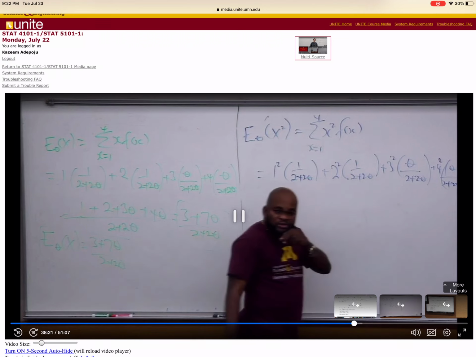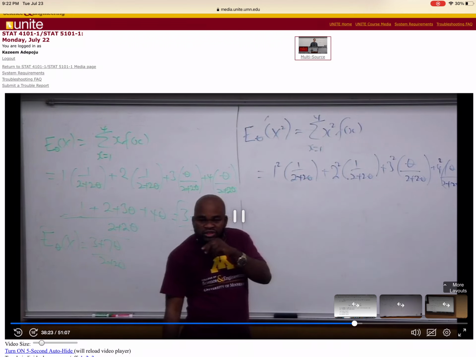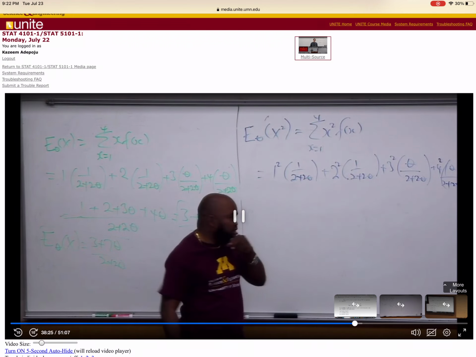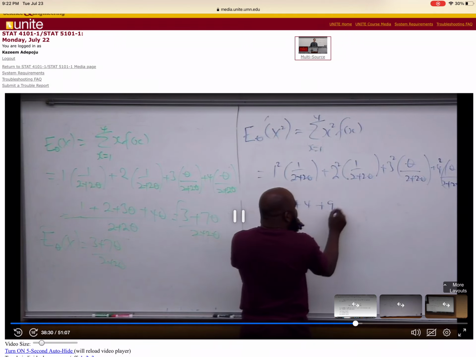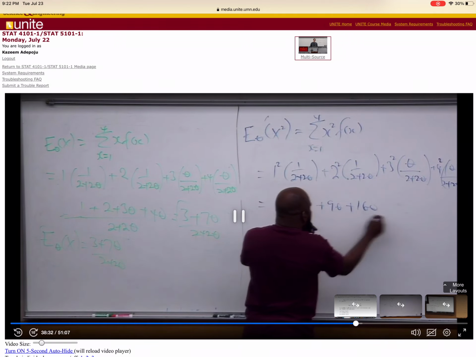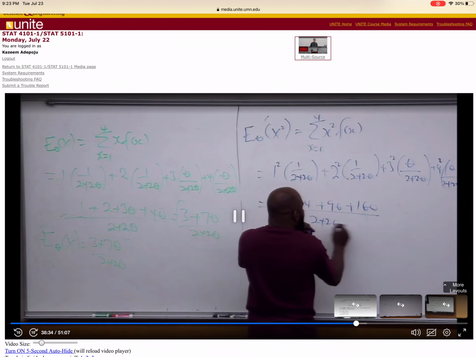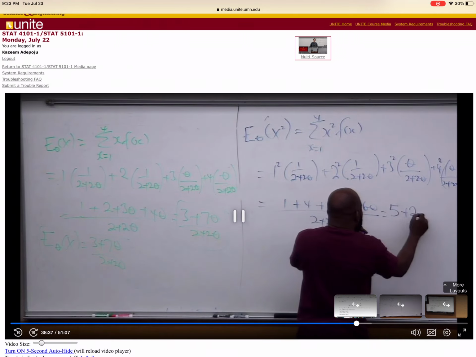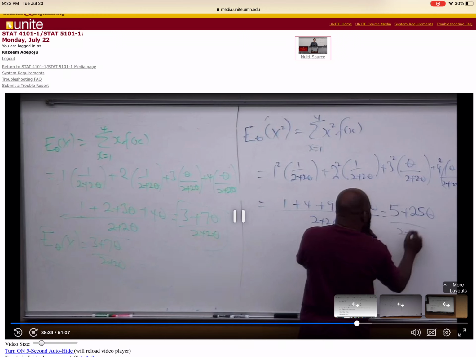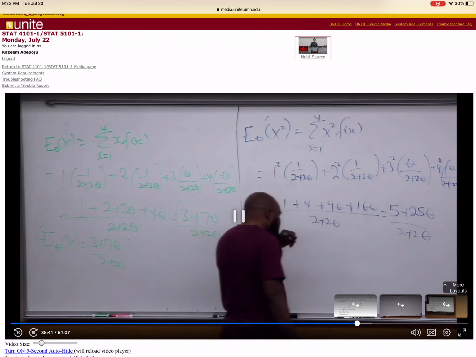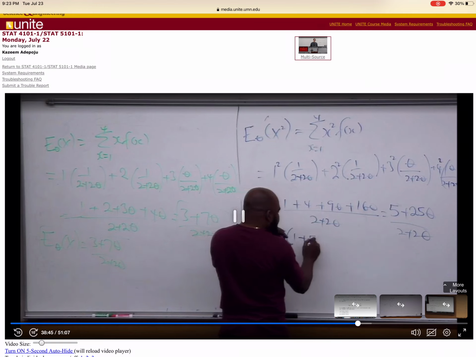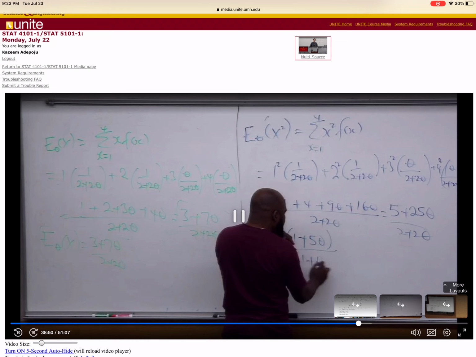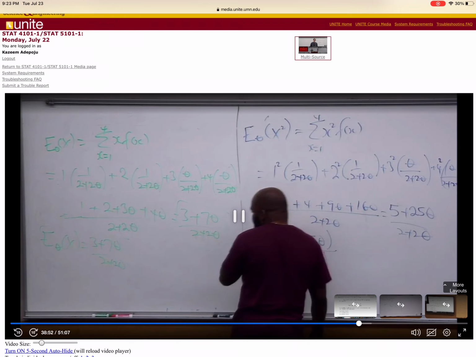If I were you, make sure you come into the exam with a calculator you can trust, because there's going to be a lot of punching that day. So 1, 4, 9 theta plus 16 theta equals 2 plus that. So that's going to be 5 plus 25 theta divided by 2 plus 2 theta. Here I can factorize: 5 times 1 plus 5 theta divided by 2 times 1 plus theta. So I can leave it in that form.